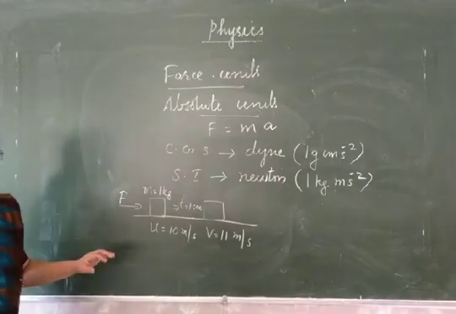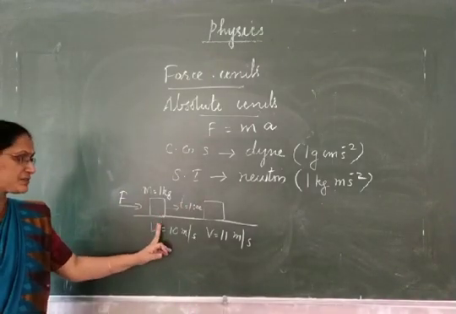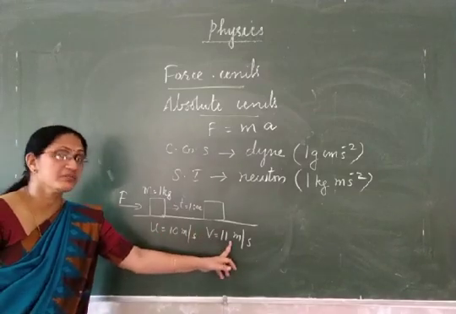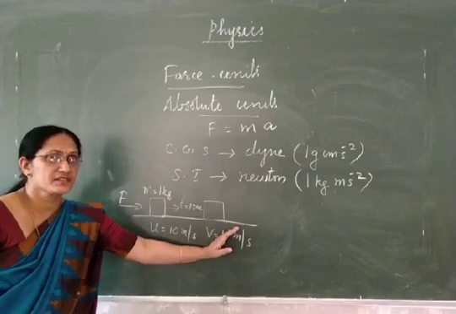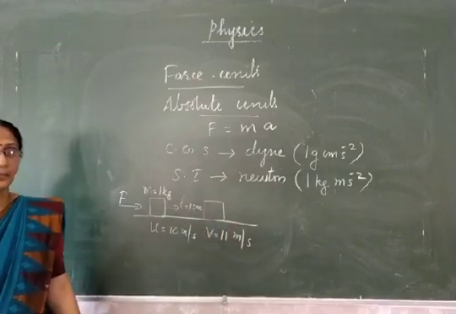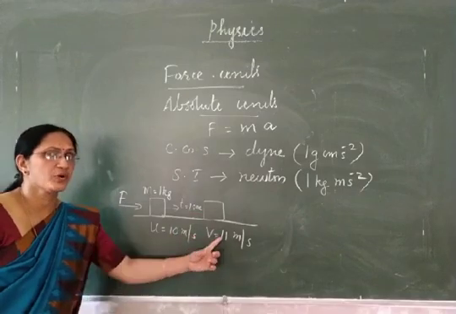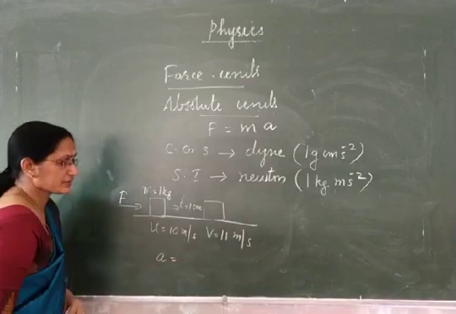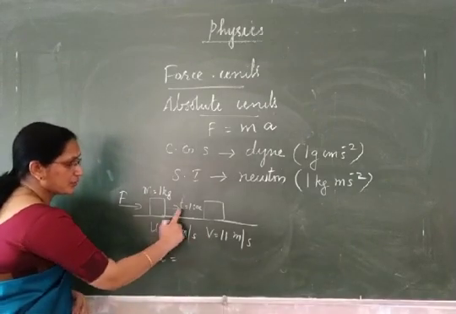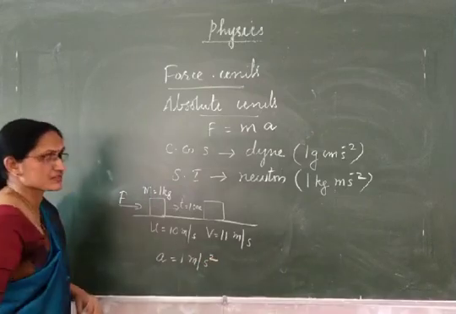That means due to certain force, velocity of this body changes from 10 meter per second to 11 meter per second, and time taken for this change is 1 second. Within 1 second, velocity change happened is 1 meter per second. Then acceleration of this body is v minus u by t. You will get the answer as 1 meter per second square.